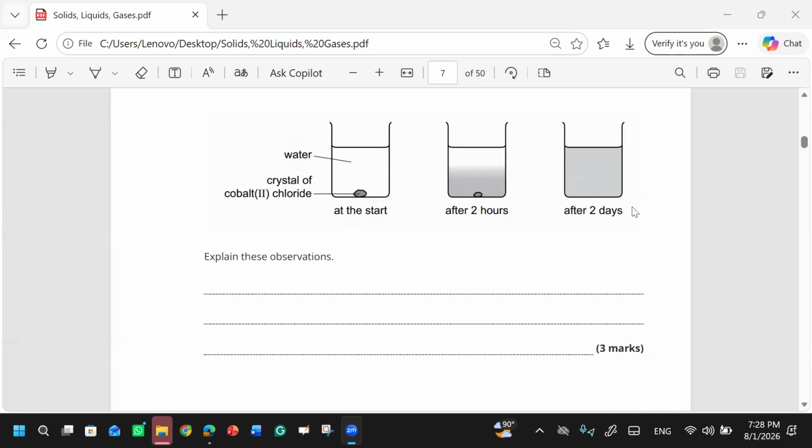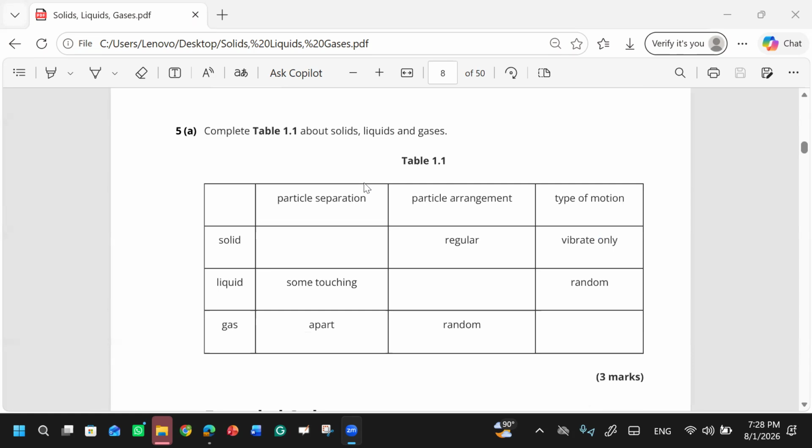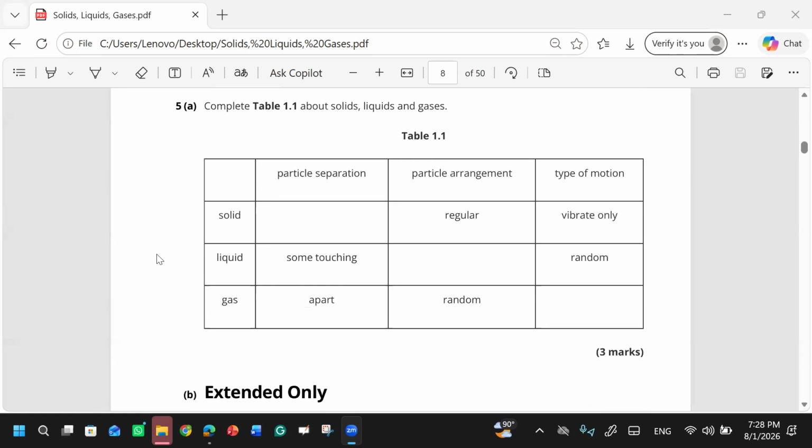Okay, uniform, evenly. Complete the table 1.1 about solids, liquids, and gases. This one is very easy. The first one is solid. The particles are very close together, right?